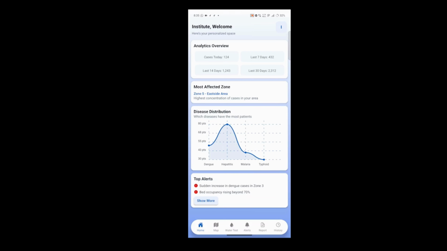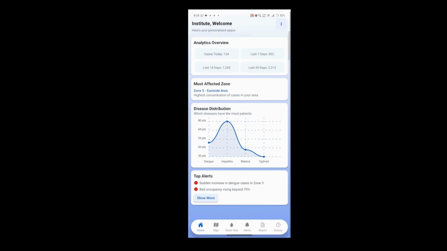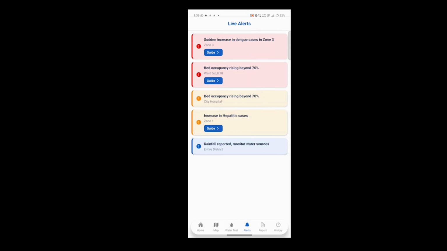Here we have our disease distribution graph. Here we can see the spike in any particular disease if there is. Here we have our top alerts. We can click on show more. It will redirect us to the alert page, and here are the alerts coming in real time, and with each alert comes a guide.